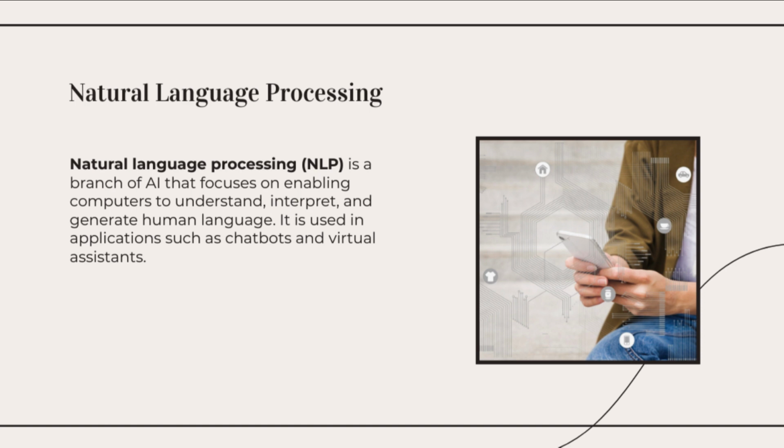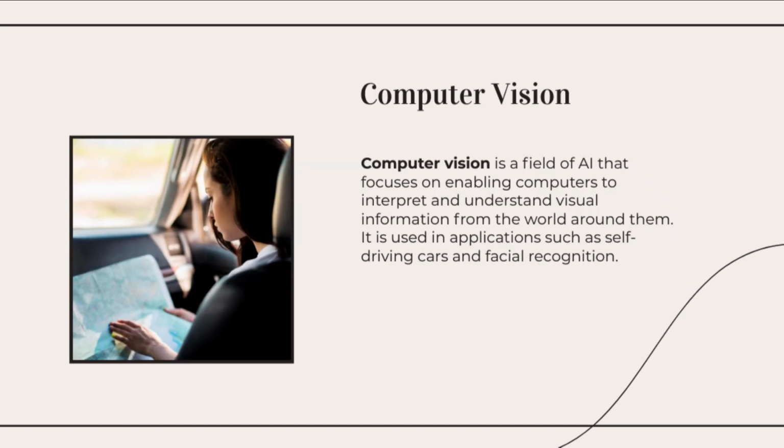6. Deep learning. Deep learning is a subset of ML that utilizes neural networks with multiple layers to process complex data. It has been instrumental in achieving significant advancements in areas like image and speech recognition.